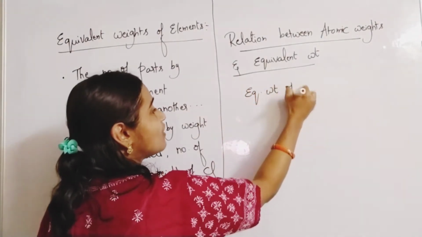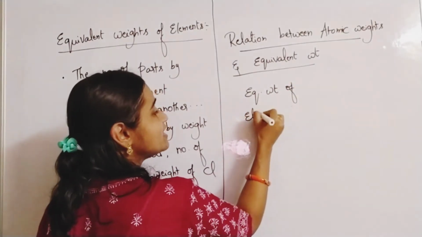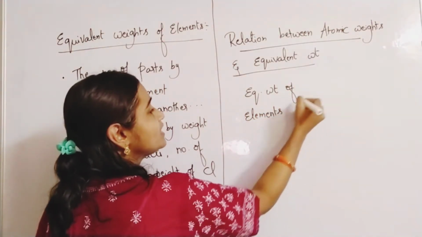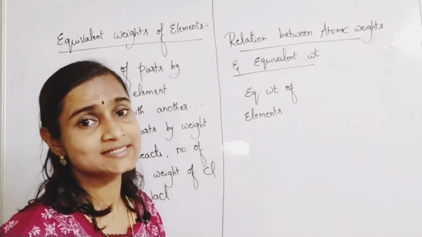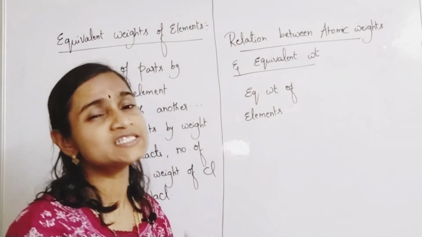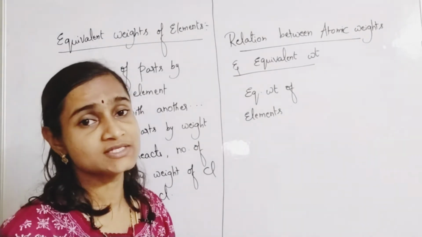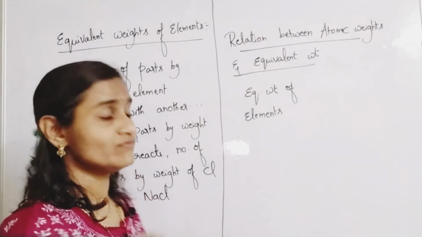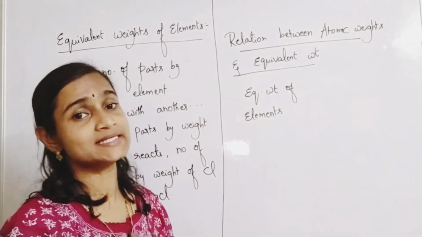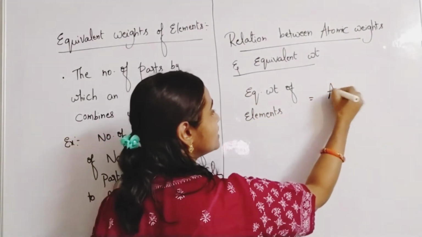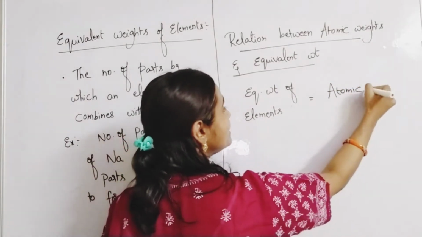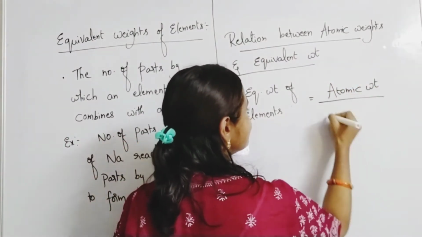Equivalent weight of elements. Especially in this video, we are going to learn about single substances, like elements or single species, that may be ions also. We will be learning with examples. So equivalent weight of an element is given by the formula: atomic weight of the element by valency.